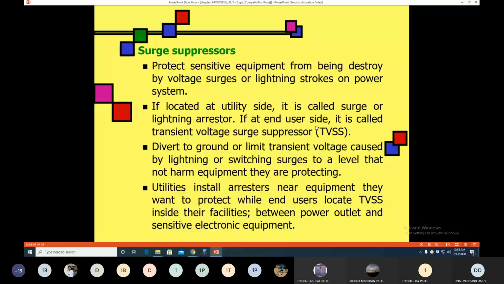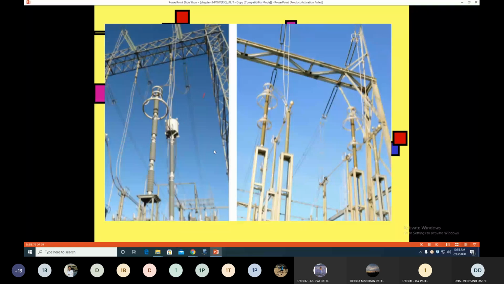So this is a figure where we connect the surge suppressor in the substation. This surge suppressor is used to protect against lightning strikes or any type of voltage surge. It provides a low impedance path for the transient or voltage surge, easily grounds it, and protects your transformer against these power quality problems.